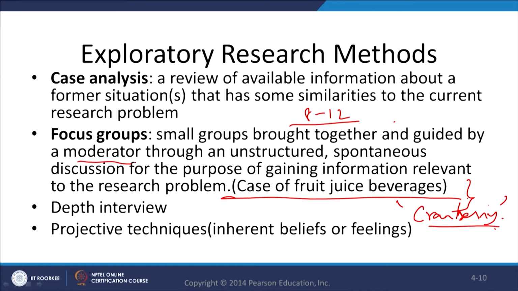Tesco was studying that the sales of cranberry juices were doing well in the market for males, but for females the result was different. The sales were going down. So, they thought, what could be the reason?